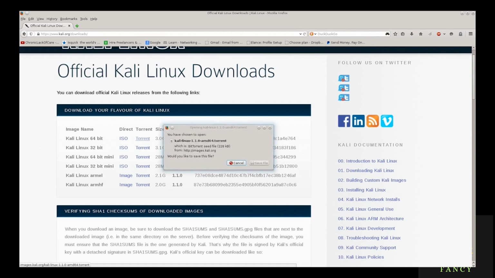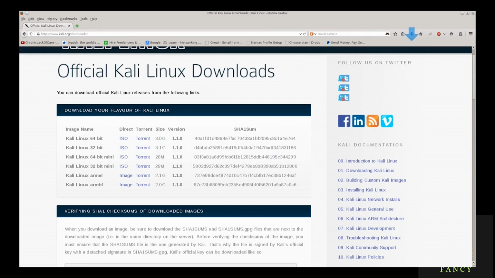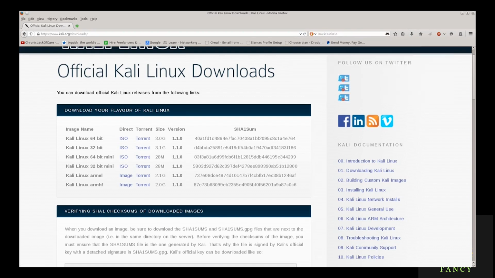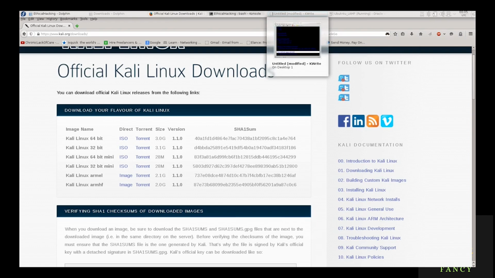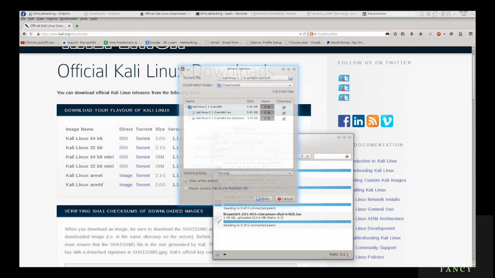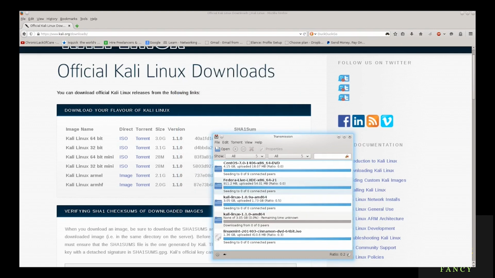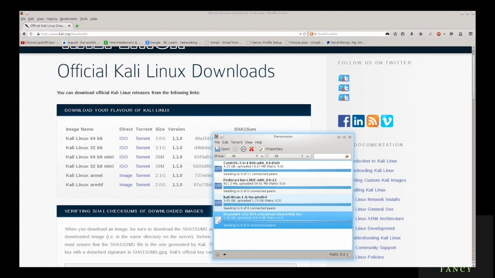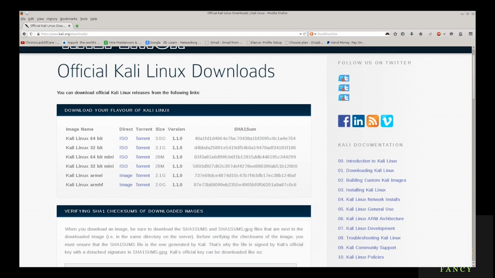And then you have the torrent version as well. So you just click on torrents, save file, open up what is displayed here, and it should open up Transmission at some point. It's a bit late. Let me just go ahead and try that again. Yep, there we go. So it has a few files marked here. You can just go ahead and click open, and it's going to start the download process. This might be a bit of a faster option depending on the status of seeders, but it's really up to you. You can't really go wrong, especially if you have a faster internet connection. It will not matter that much to you.